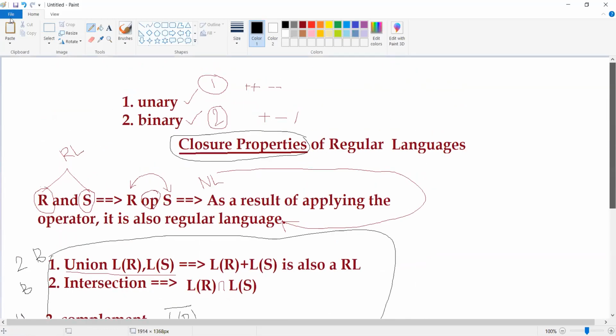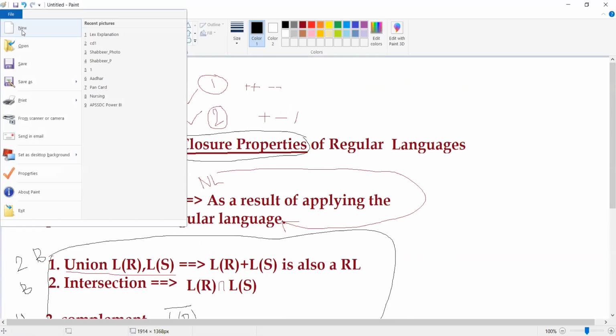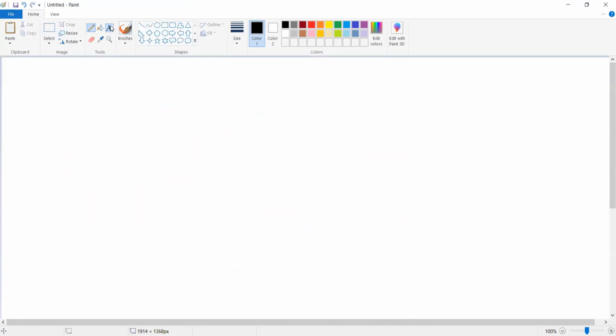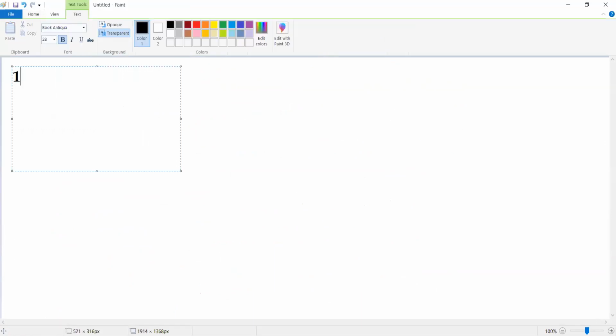Now we try to apply these properties one by one. As a first step, we look into three operations. The first one is the union operation, the second one is the intersection operation, and the third one is the complement operation.